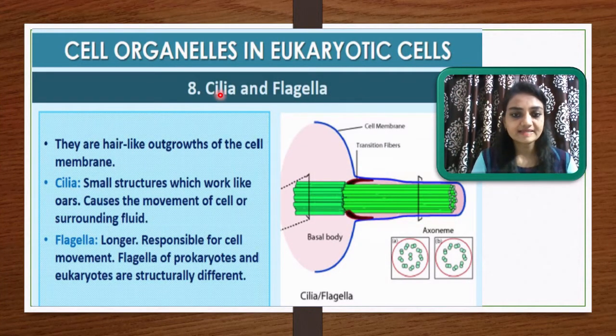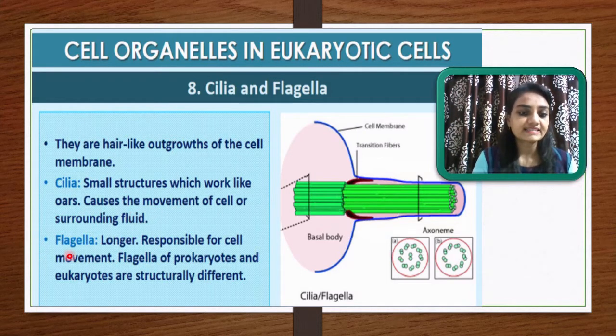So let me discuss more about these organs. These are the cilia and the flagella, and they are very important structures for locomotion and movement. They are hair-like outgrowths of the cell membrane. First is the cilia. Cilia are small structures which work like oars and cause the movement of the cell or of the surrounding fluid.